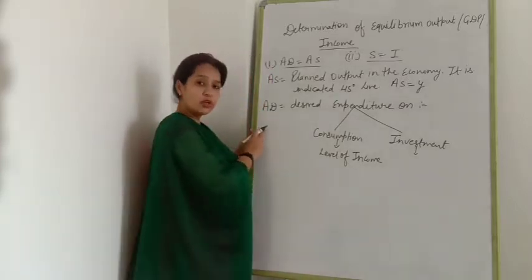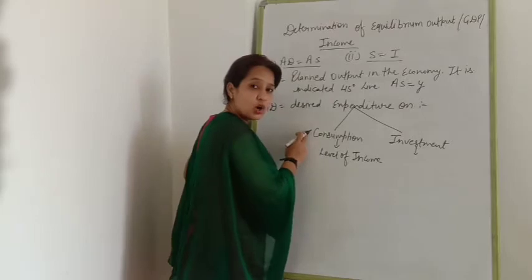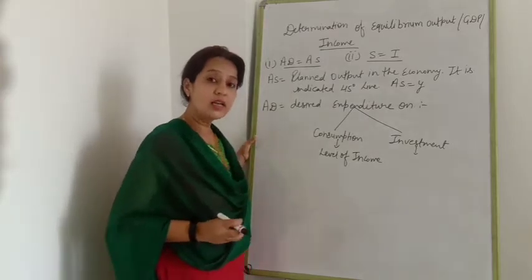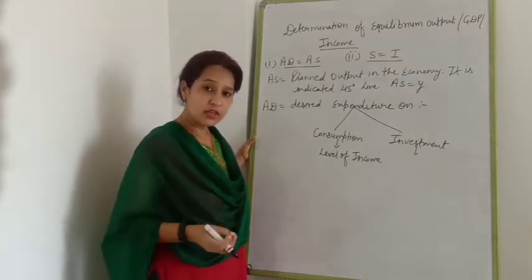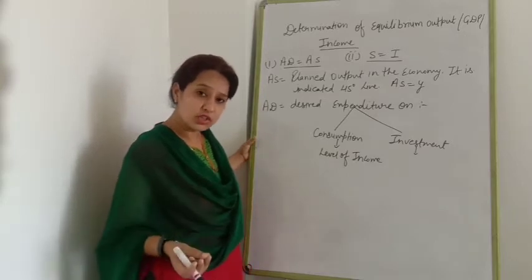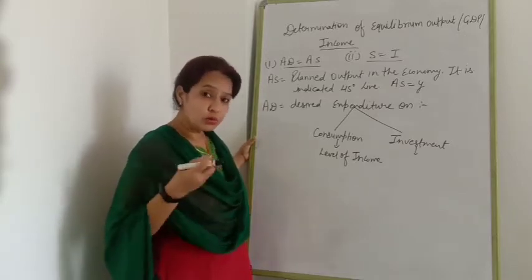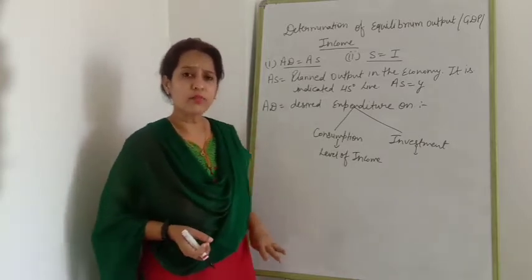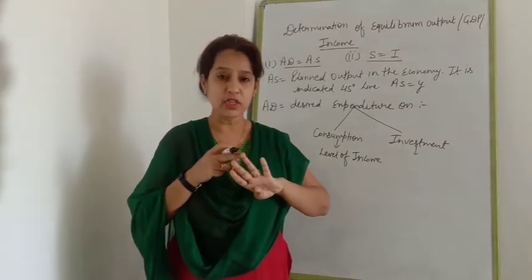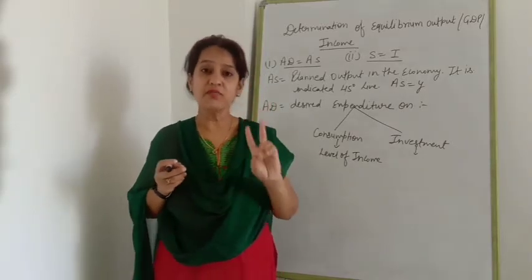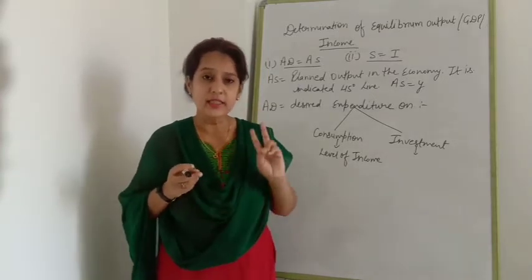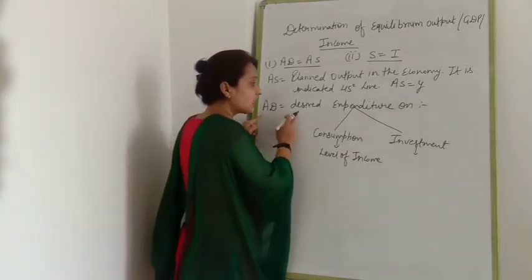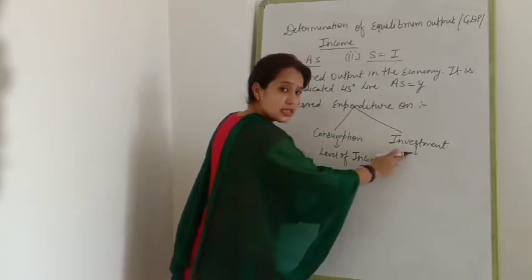Now AD is also known as desired expenditure on consumption and investment. In AD we take desired expenditure, what consumers wish to spend. There are four components of AD: C plus I plus G plus X minus M. But in your syllabus we are taking only C plus I. C means consumption expenditure, I means investment expenditure.